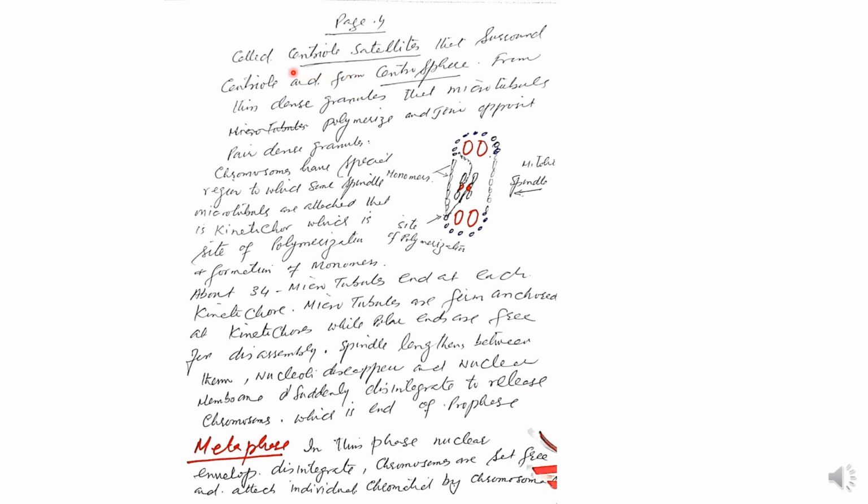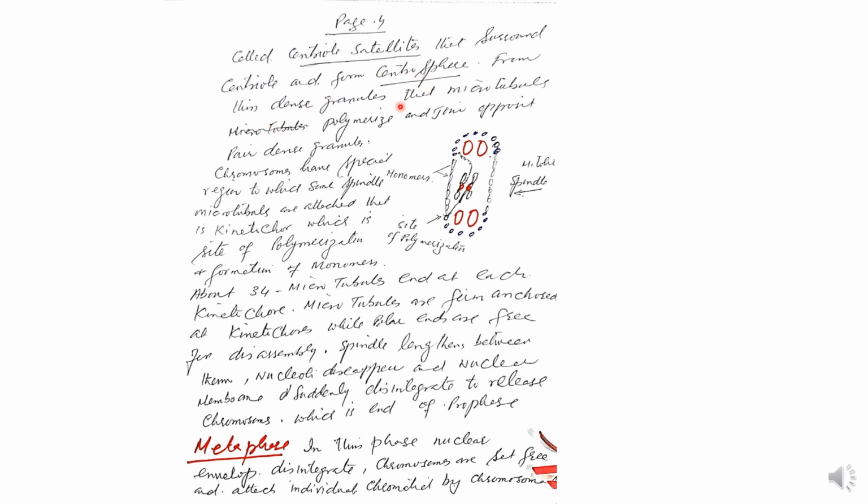This whole picture is given the name centriole satellites. They are just like the dense granules, surrounding the centriole just like satellites, so the name given is centriole satellite. What is a satellite? This is one pair of centrioles surrounded by dense granules. The total name given is centriole satellite, that surrounds the centriole and forms the centrosphere.